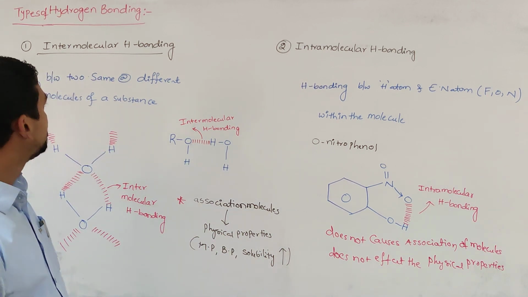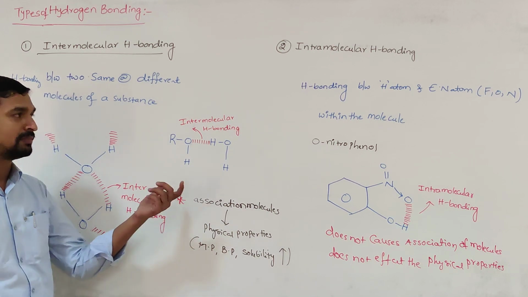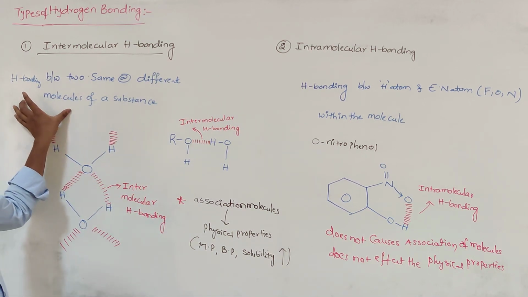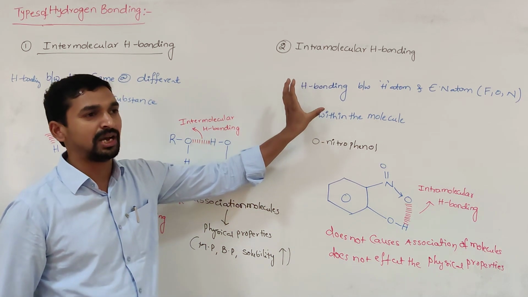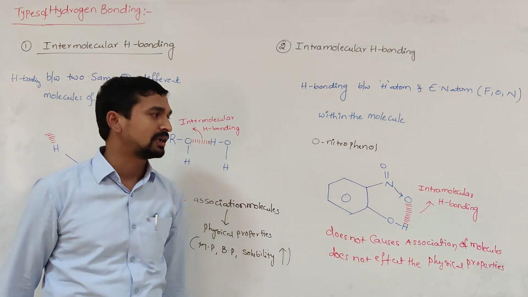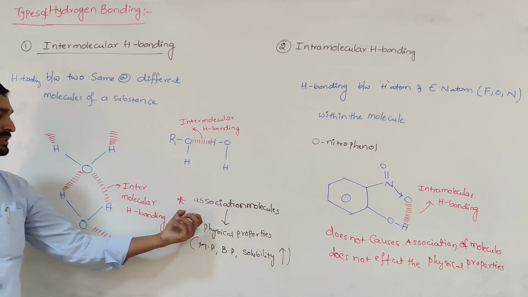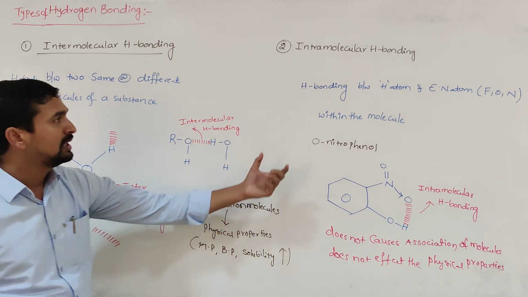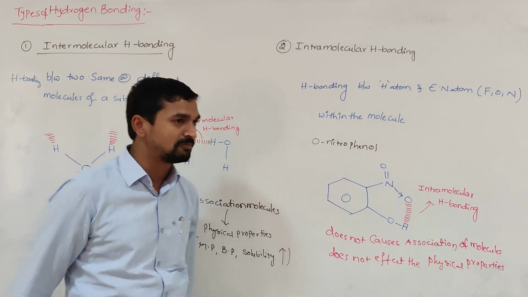So this is the basic difference between intermolecular and intramolecular hydrogen bonding. If the hydrogen bonding takes place between two same or different molecules, that is called intermolecular hydrogen bonding. If the hydrogen bonding takes place within the molecule between the hydrogen atom and the most electronegative atom, then that is called intramolecular hydrogen bonding. Intermolecular hydrogen bonding always causes the association of molecules. Intramolecular hydrogen bonding prevents the association of molecules.